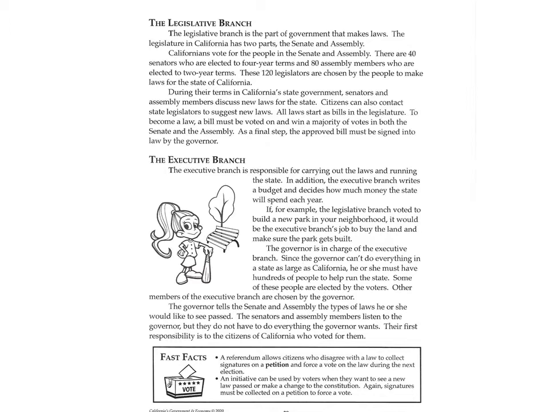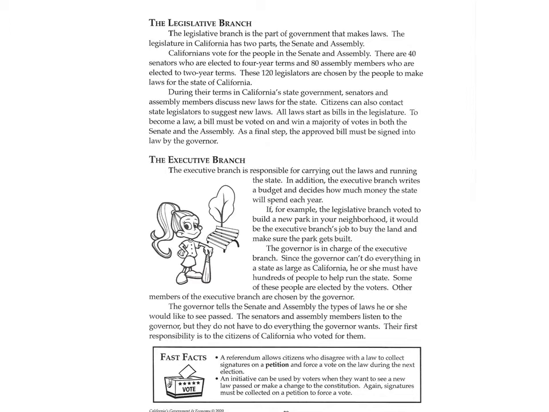Since the governor can't do everything in a state as large as California, he or she must have hundreds of people to help run the state. Some of these people are elected by the voters. Other members of the executive branch are chosen by the governor. The governor tells the Senate and Assembly the types of laws he or she would like to see passed. The senators and assembly members listen to the governor, but they do not have to do everything the governor wants. Their first responsibility is to the citizens of California who voted for them.